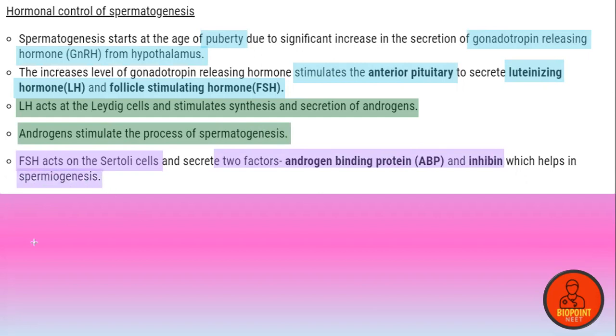Guys, really sorry, in the last thing I told you something slightly off. According to our textbook, in certain textbooks you can see both of the words. Actually, spermiogenesis comes under spermatogenesis. So androgens indirectly help in spermatogenesis, but FSH acting on the Sertoli cells directly helps in the process. So that's all in this particular hormonal control.